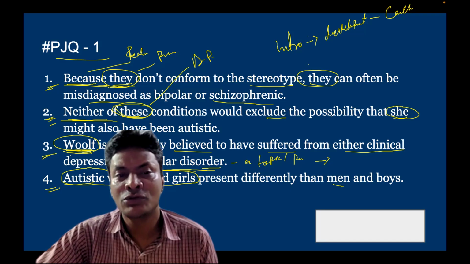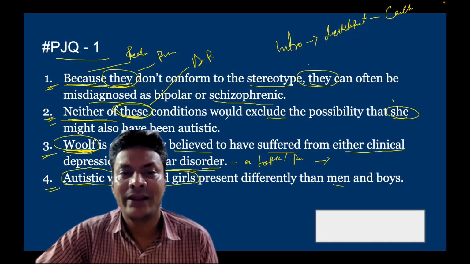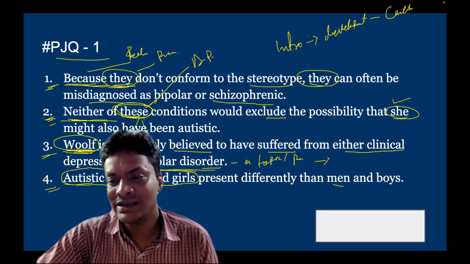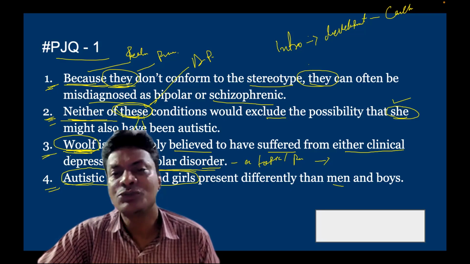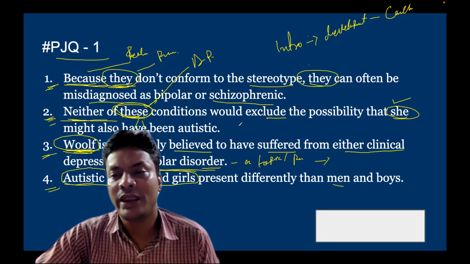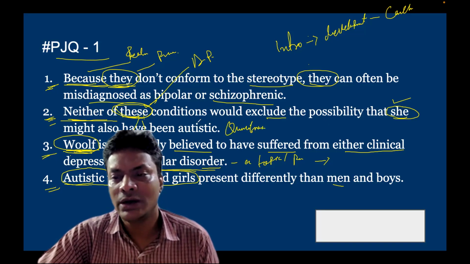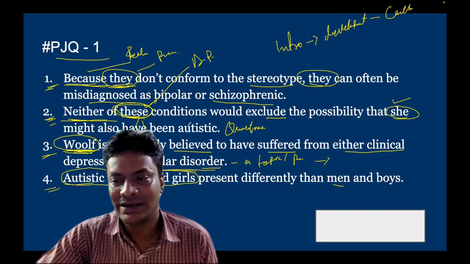Now "she" is also making us confirm our pair or sequence, as Woolf is referred to as "she" here, and this is referred to as clinical depression or bipolar disorder, isn't it? So sentence two builds on it by adding a qualification, that neither of these would exclude the possibility, isn't it?